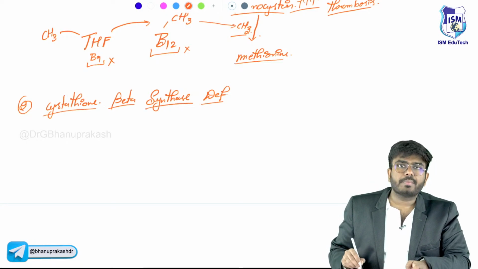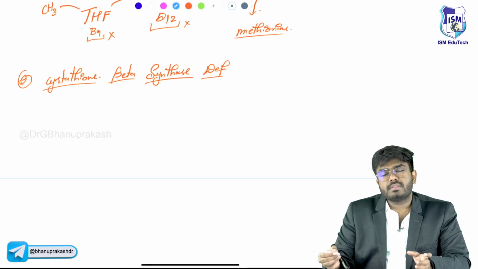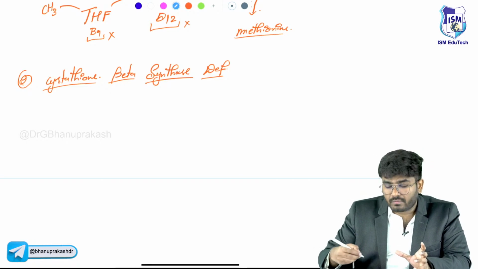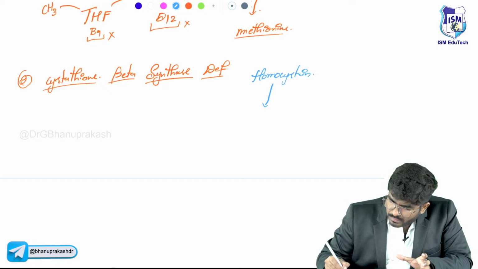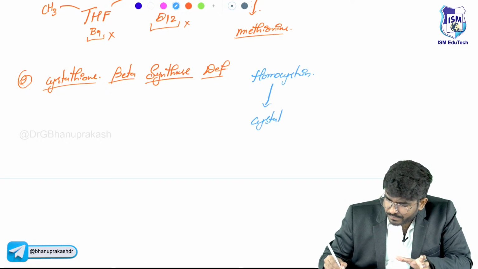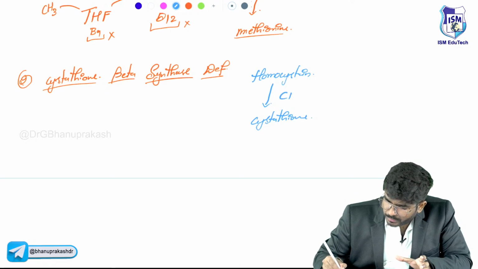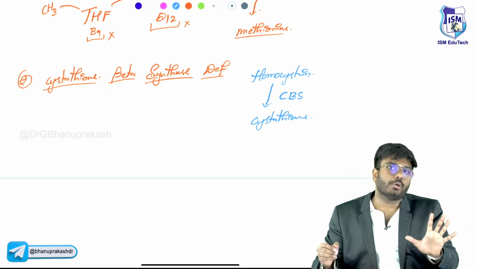So what is this enzyme? Cystathionine beta synthase is actually a biochemistry thing. The cystathionine beta synthase is required for the conversion of homocysteine into cystathionine.